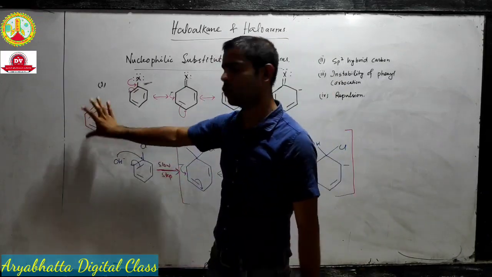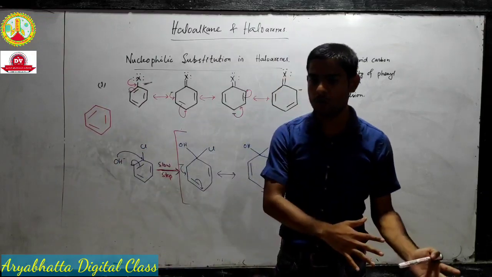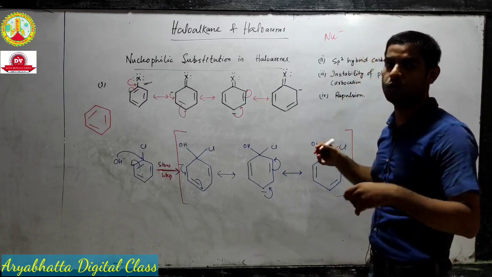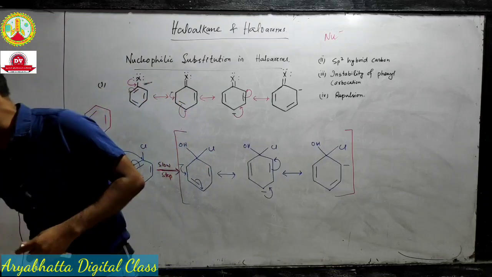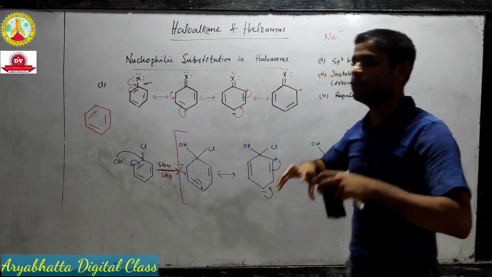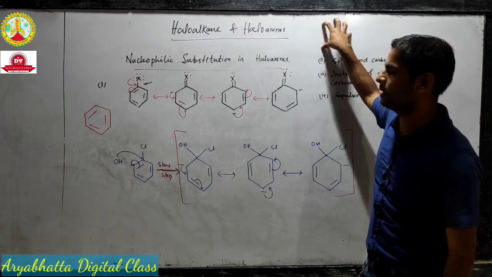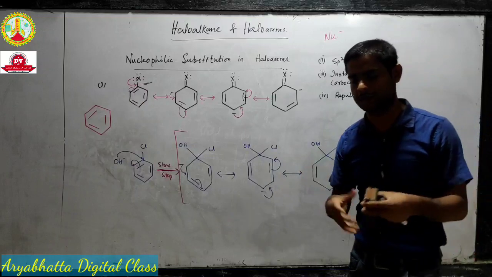So the electron density is higher here. We know that nucleophiles are generally negatively charged, or they are also electron rich. Now just imagine a situation where an electron rich species is trying to attack an electron rich species.